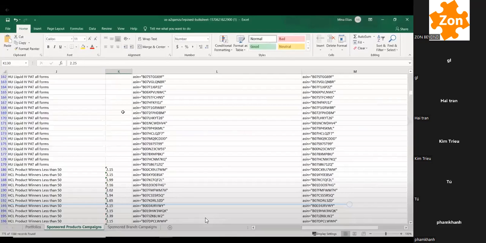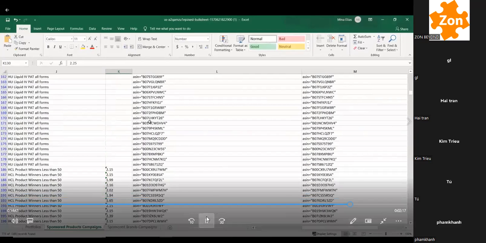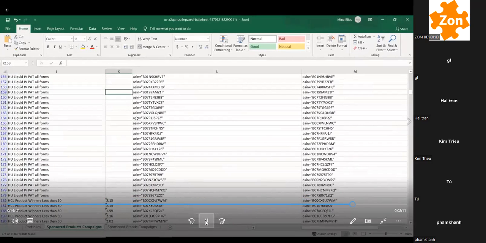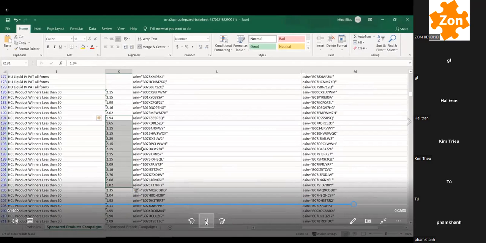So I can start adjusting my max bids however I want. Now this is a new campaign, so it doesn't have max bids yet. We'll set them in the future, but again, all my max bids are right here.